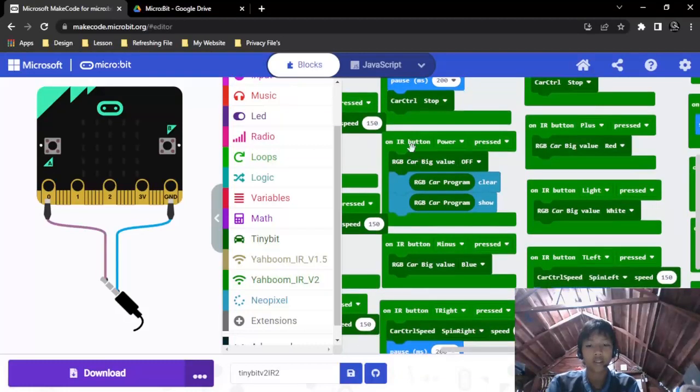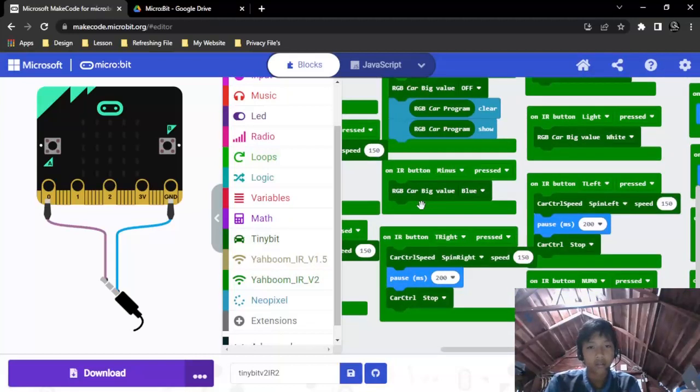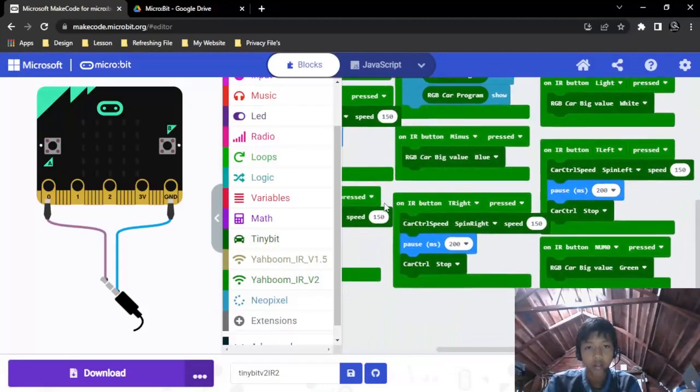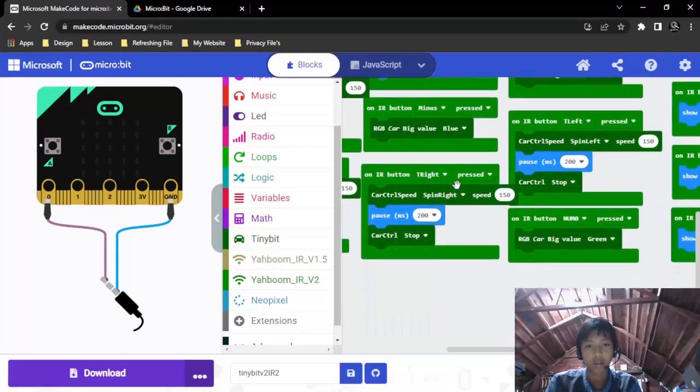And if we press the power button, it will clear all of the RGB program. The next is when we press the minus button, the car will light up the blue light.